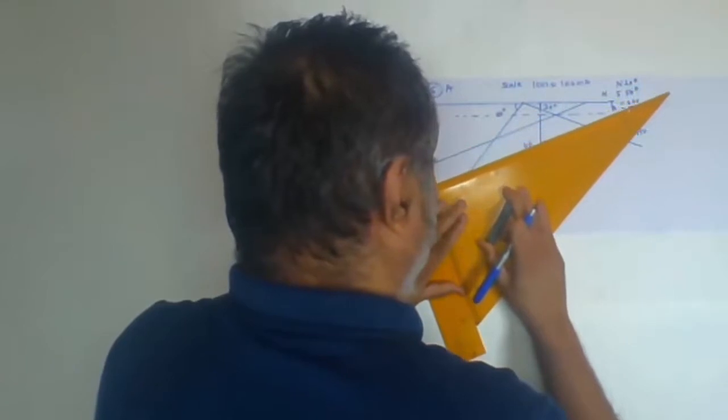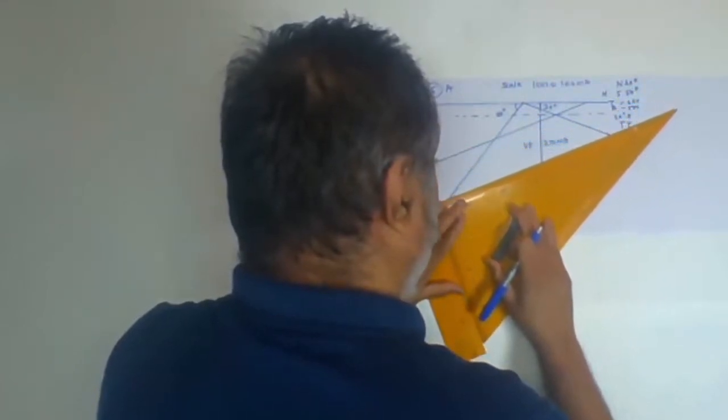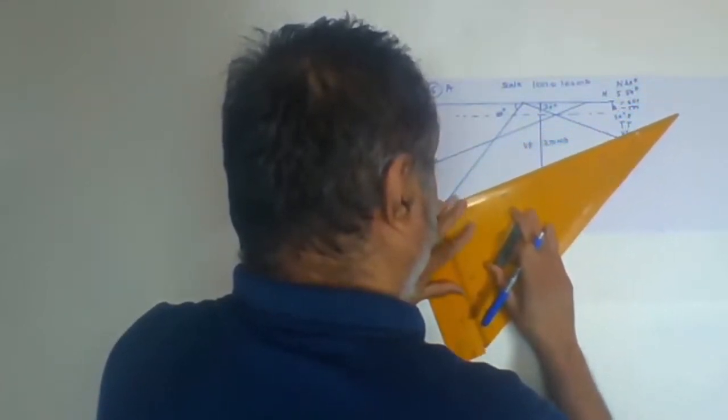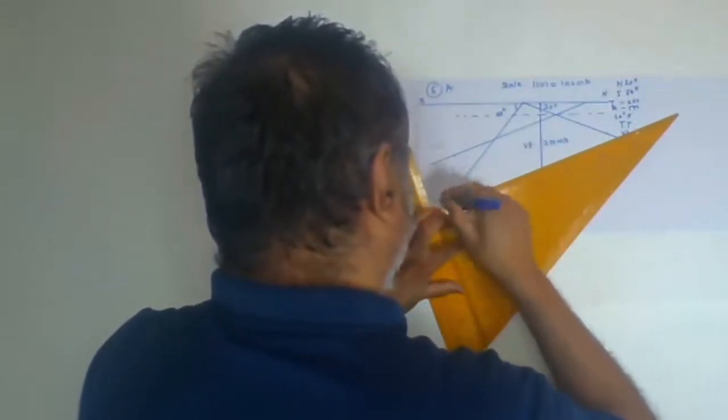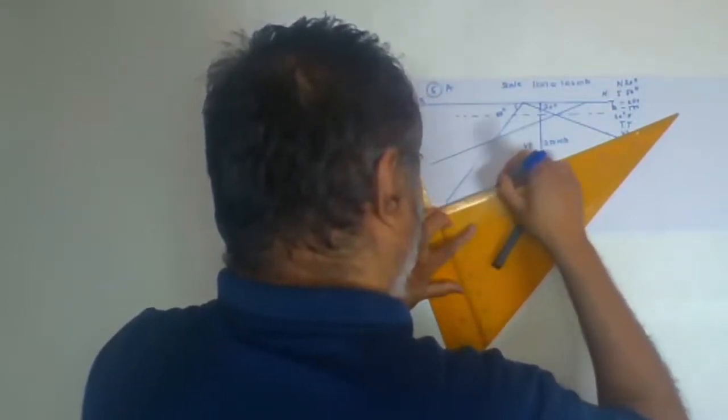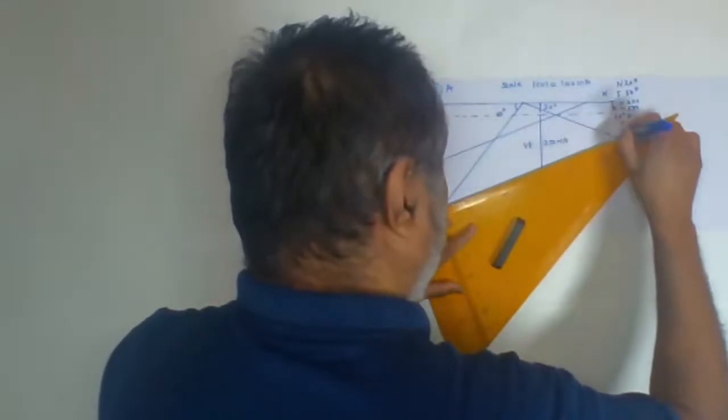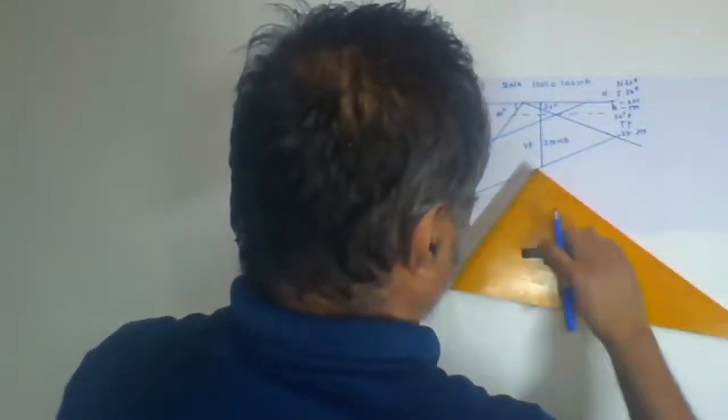So slowly shift it out to the lower side. Now draw the proper lines. It will be extended. If you want to join this line, your page will go on extending now. So don't make that mistake. Up to this, it is okay.